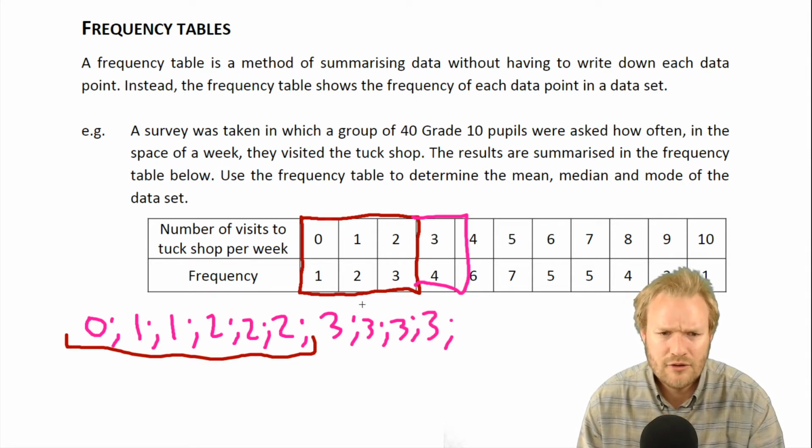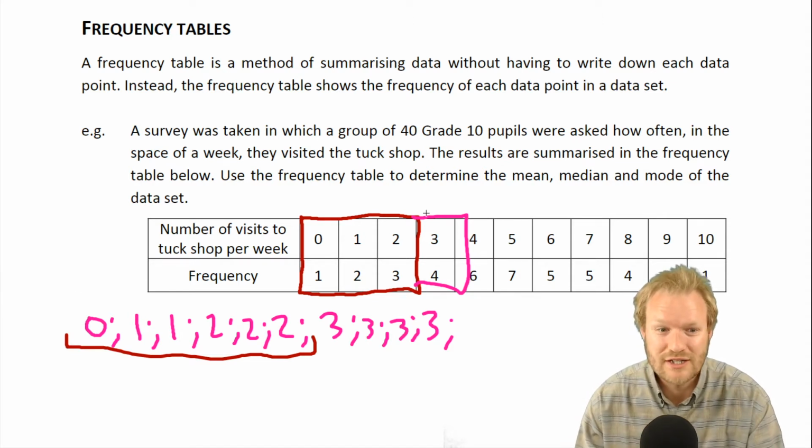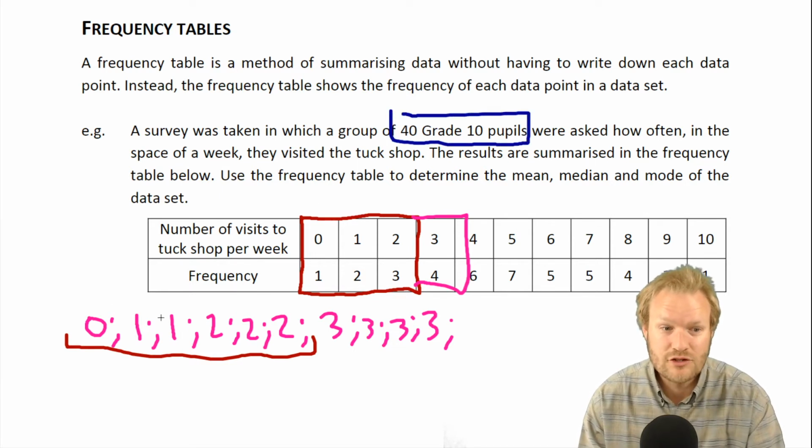How many data points do we have all together in this data set? And yes, I purposely asked that in that way. Data points, data set. We've got 40 grade 10 pupils, so we must have 40 data points, because everyone answered the survey and is represented here in the table.